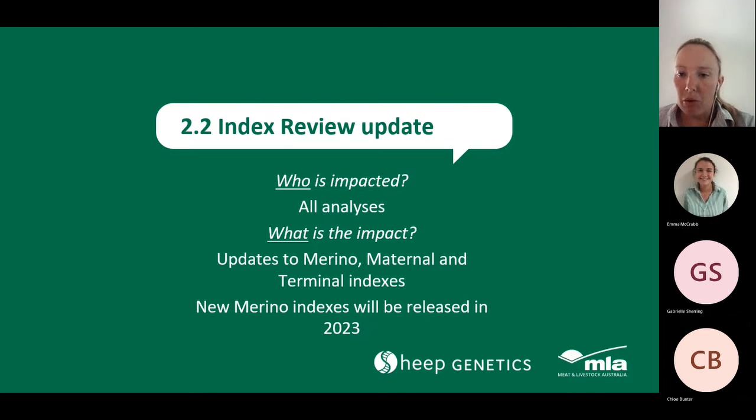The next enhancement that we wanted to talk about and provide an update on is where we're up to with our index review. And this is important as this does impact our other enhancements that we are implementing this year regarding the inclusion of weaning rate in maternal and merino indexes, and the inclusion of lambing ease in the terminal indexes. As an update of our index review, all analyses have been impacted or looked at as part of this, and we'll hear more about the plan going forward.